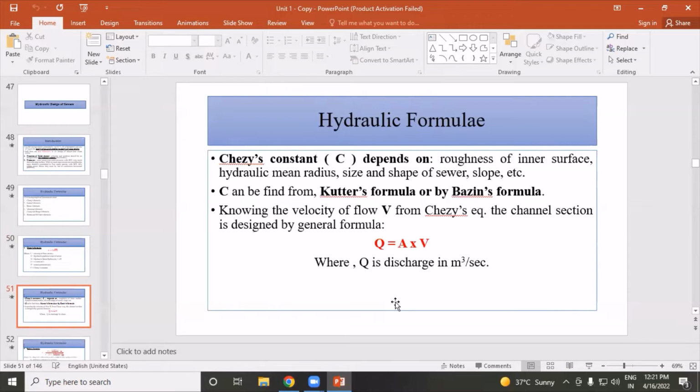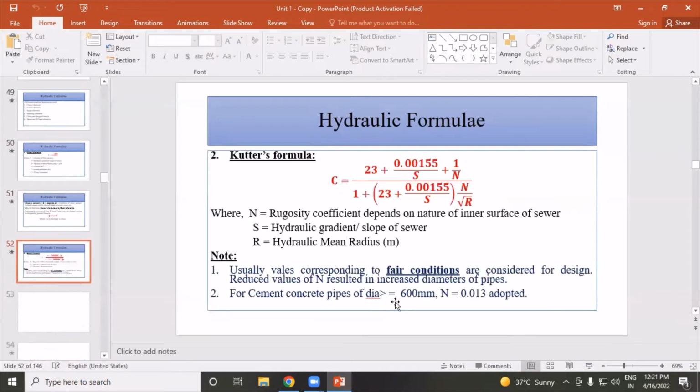Second point, Chase's constant C depends on the roughness of the inner surface, hydraulic mean radius, and size and shape of the sewer. C can be found out from Kutter's or Bazin's formula. Knowing the velocity of flow V from Chase's equation, the channel section is designed by the general formula Q is equal to A into V, where Q is discharge in meter cube per second.